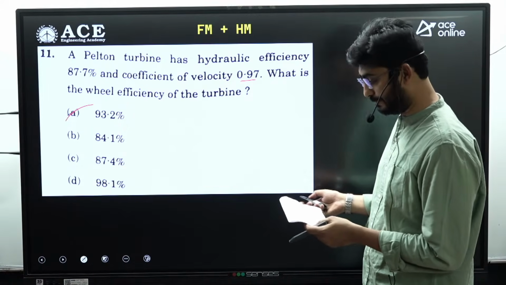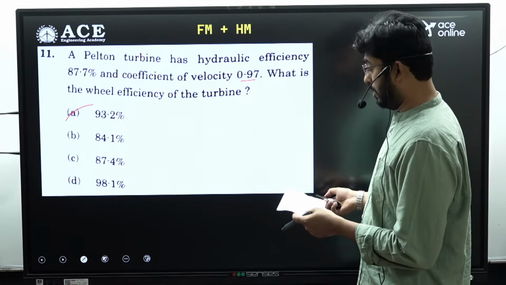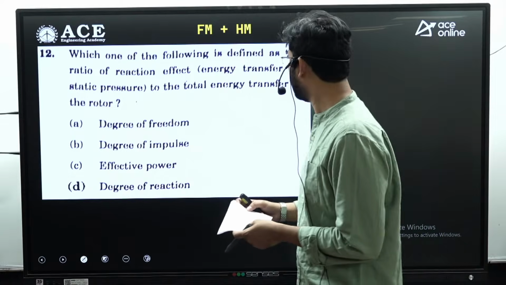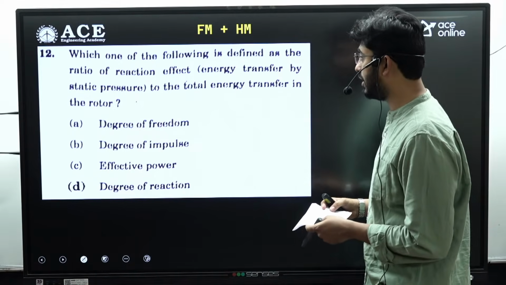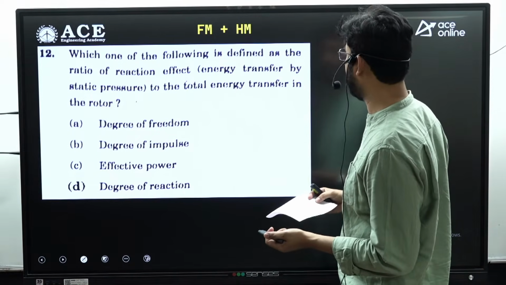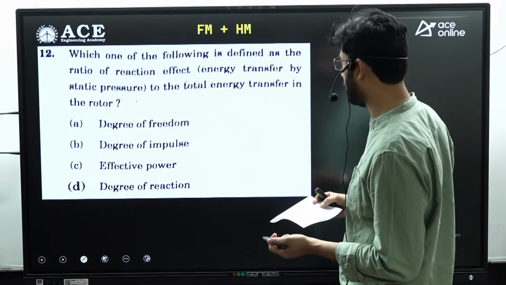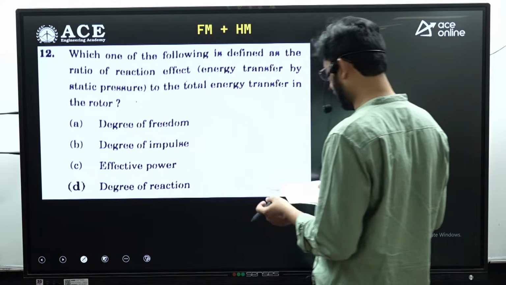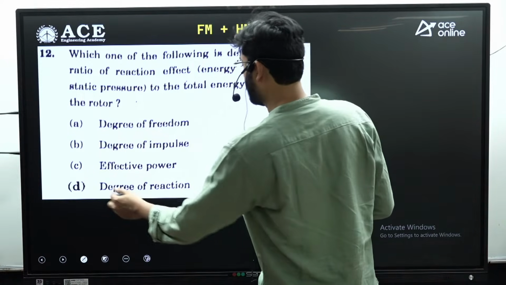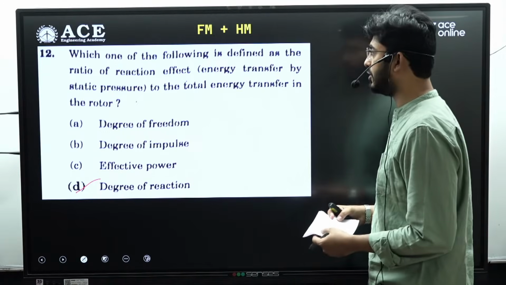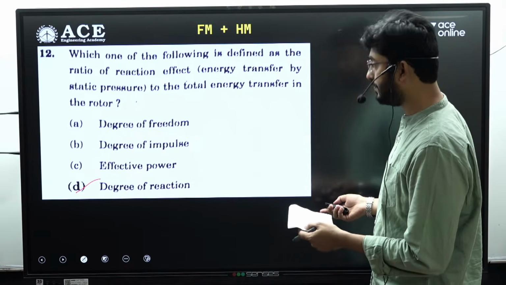93.2% is the answer. Okay, moving to next question. Which of the following is defined as ratio of reaction effect, that is energy transfer by static pressure, to the total energy transfer in the rotor? So 12th question, option D, that is, it is the definition for the degree of reaction.